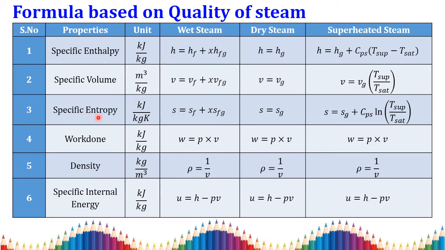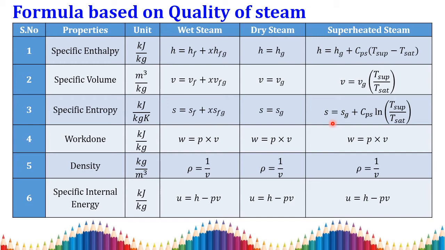Also for specific entropy, s is equal to sf plus x into sfg, for dry steam s equal to sg. For superheated steam, s is equal to sg plus cp ln of the ratio of the superheated temperature divided by the saturation temperature.